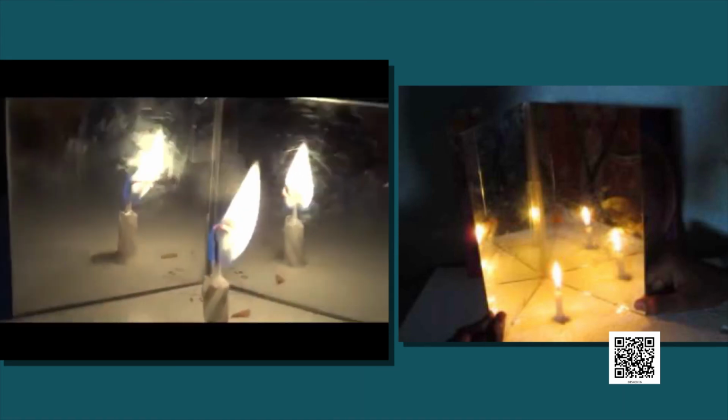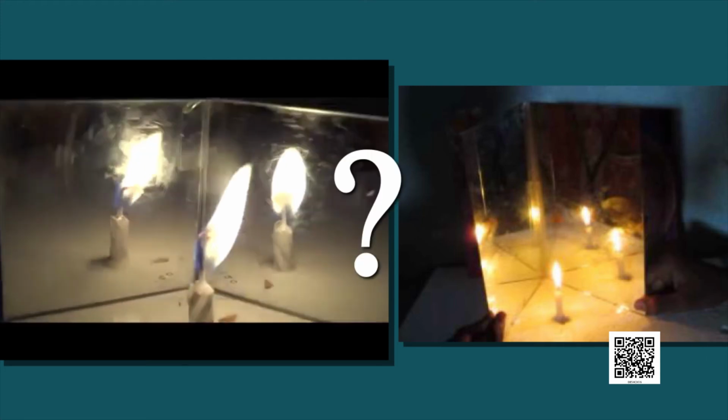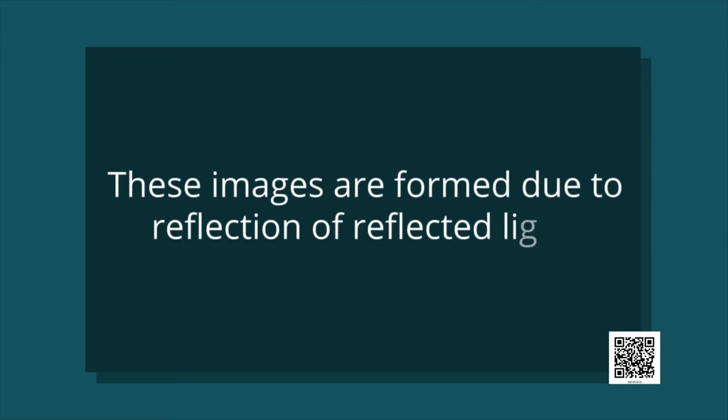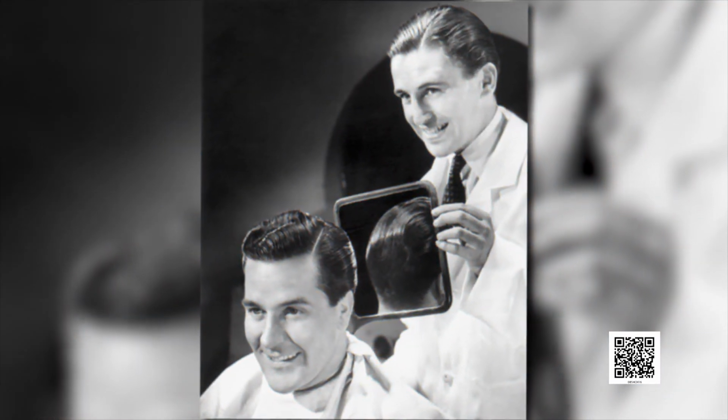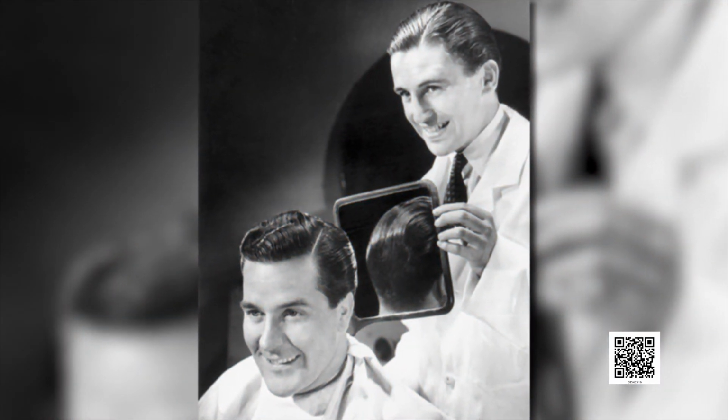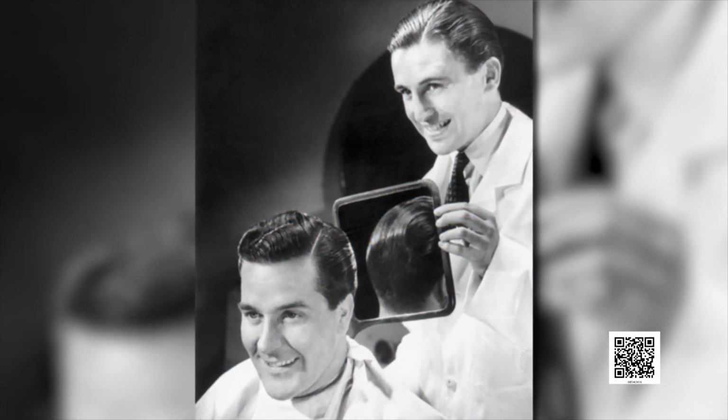So, dear children, can you guess the reason for the formation of these images? Children, these images are formed due to reflection of the reflected light. A daily life application of this is seen at a hair salon.